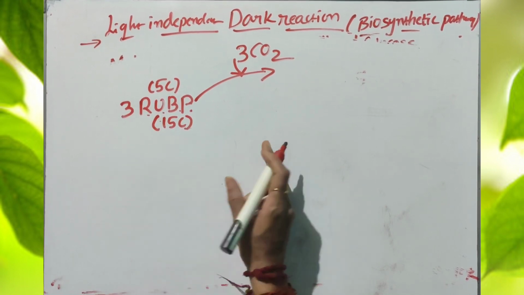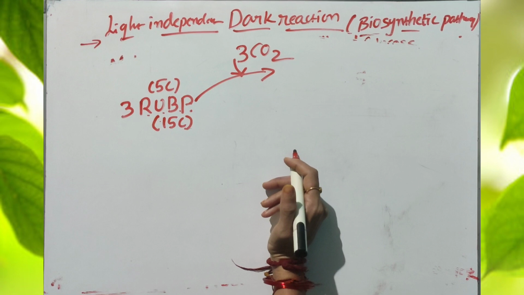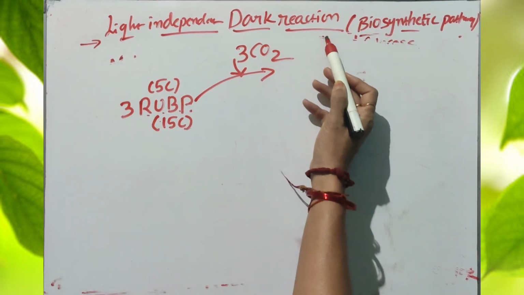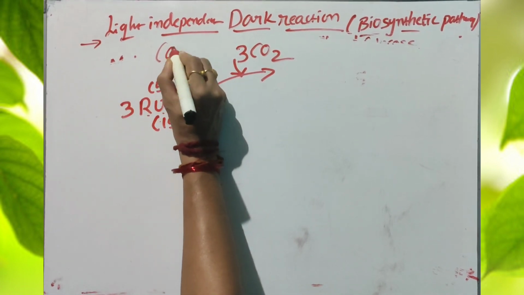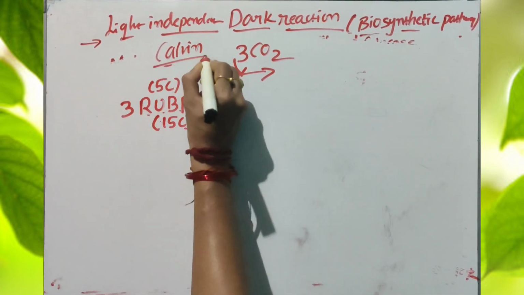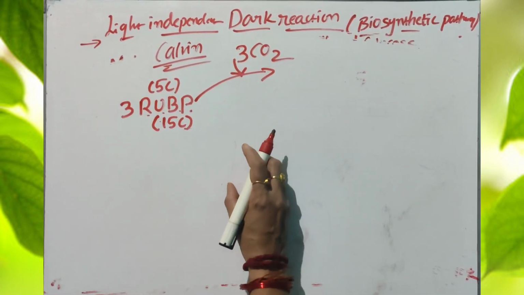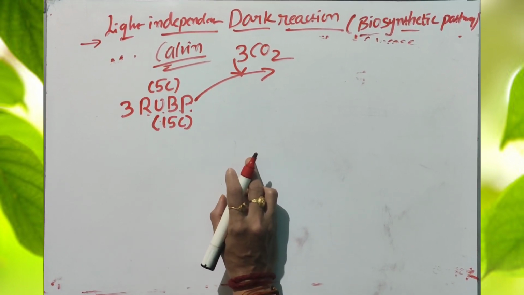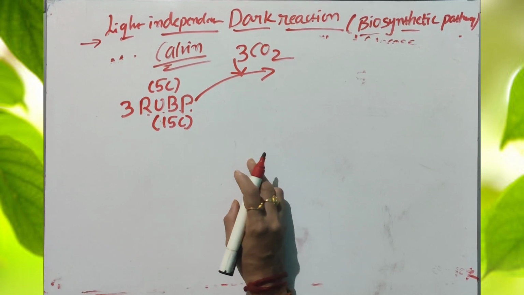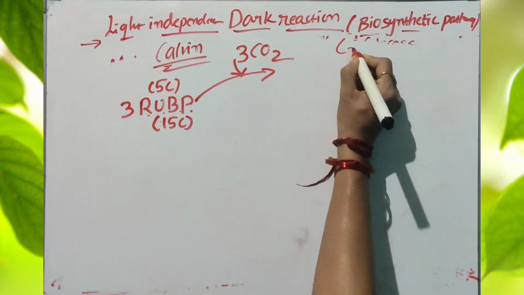The other name of the dark reaction is the Calvin cycle, because it was observed by the scientist Melvin Calvin. Another name of the reaction is the C3 pathway.